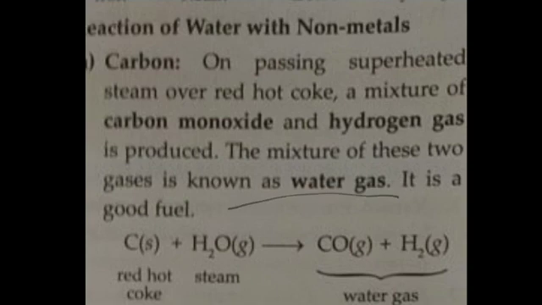Is it clear? It is a good fuel. So you can see that on passing superheated steam over red hot coke, the symbol is C. This is also a form of carbon only, and when steam passes over it, it forms a mixture of carbon monoxide and hydrogen. This is known as water gas.